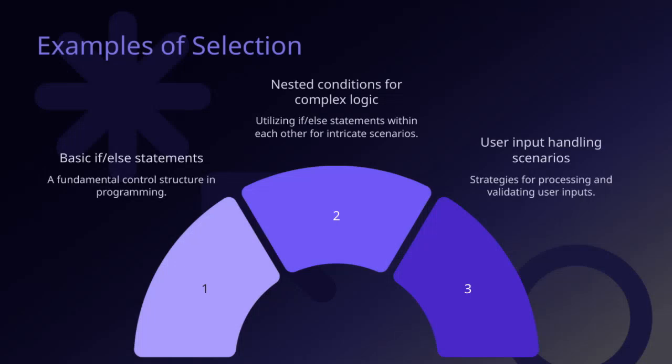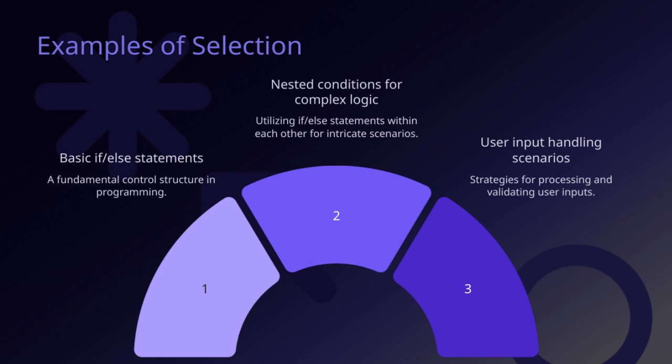All right, let's dive into some strategies for processing and validating user inputs. When we're dealing with user input handling scenarios, it's important to consider different possible cases and how to respond to each. One of the most common techniques is utilizing if and else statements, and sometimes even nesting them within each other to handle more intricate scenarios.